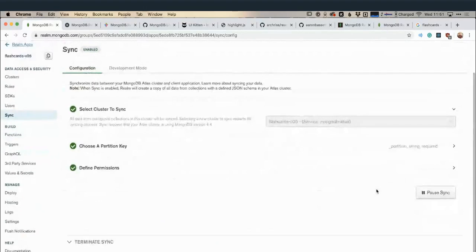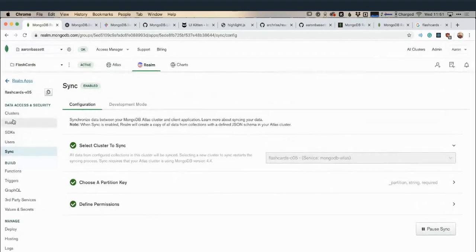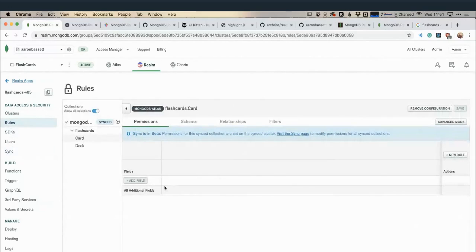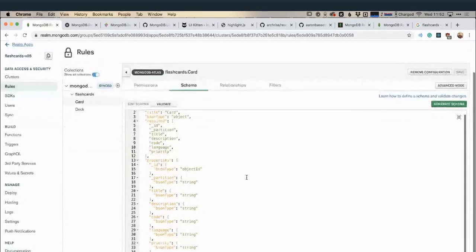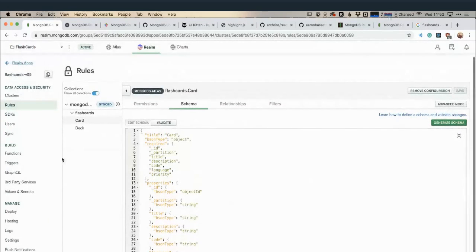And what I should be able to view as well is things like my rules here. For my cards, I could set different permissions and things on it. I don't currently have any. I've got no rules or anything defined. These are all being synced, so that's fine. The schema is now being set up correctly for me, and that's all set. I'm no longer in development mode, so I don't need to worry about that.